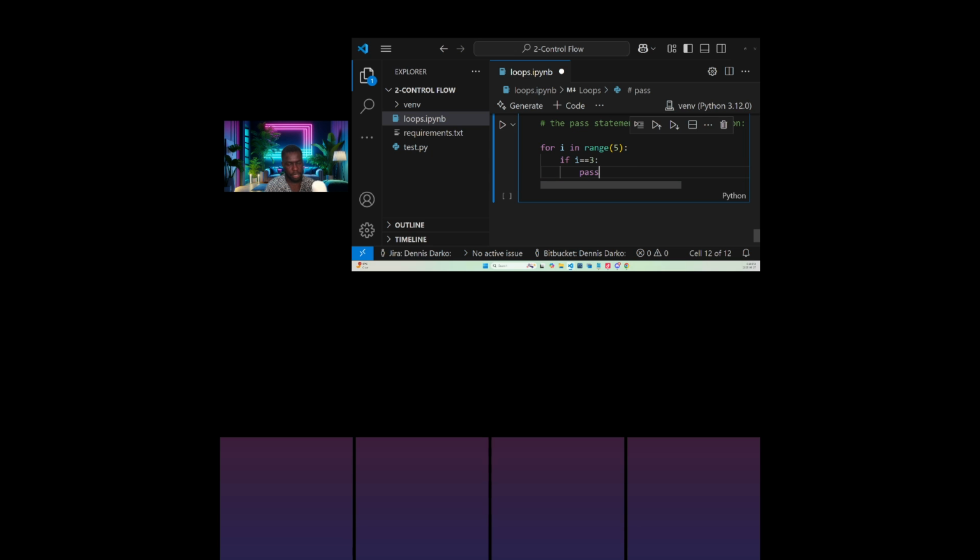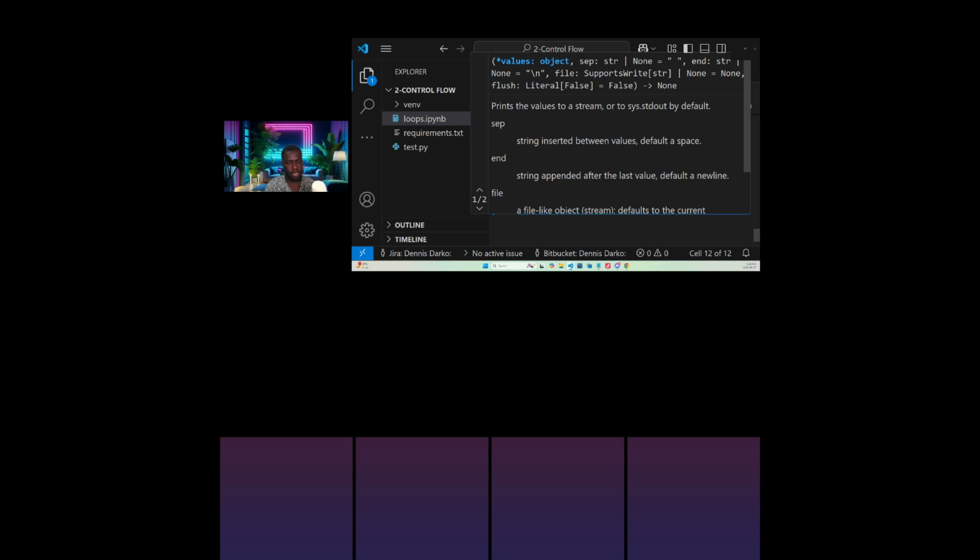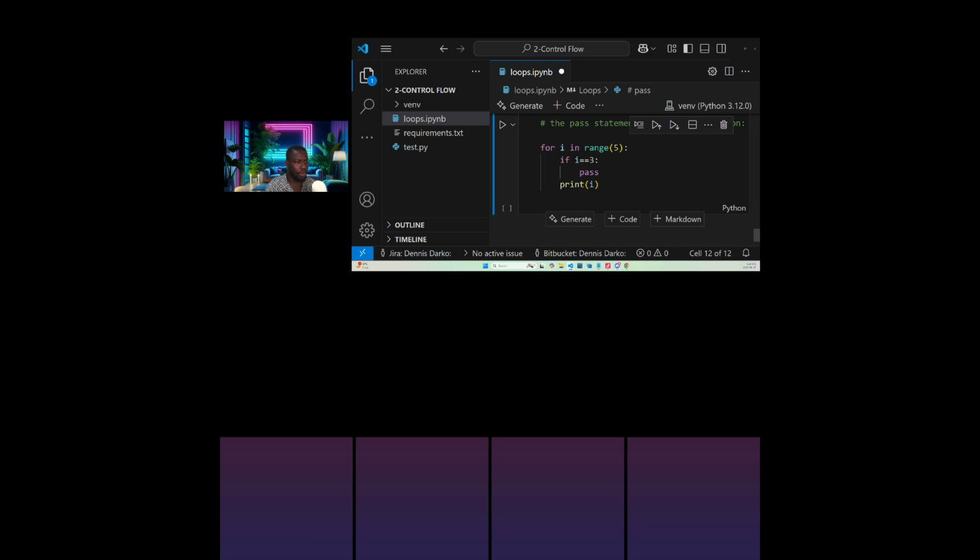Then we print i. So now we are saying that for i in range 5, if i is equal to 3, pass, then print i. Who can explain this for me? Those of you here, who can explain this?